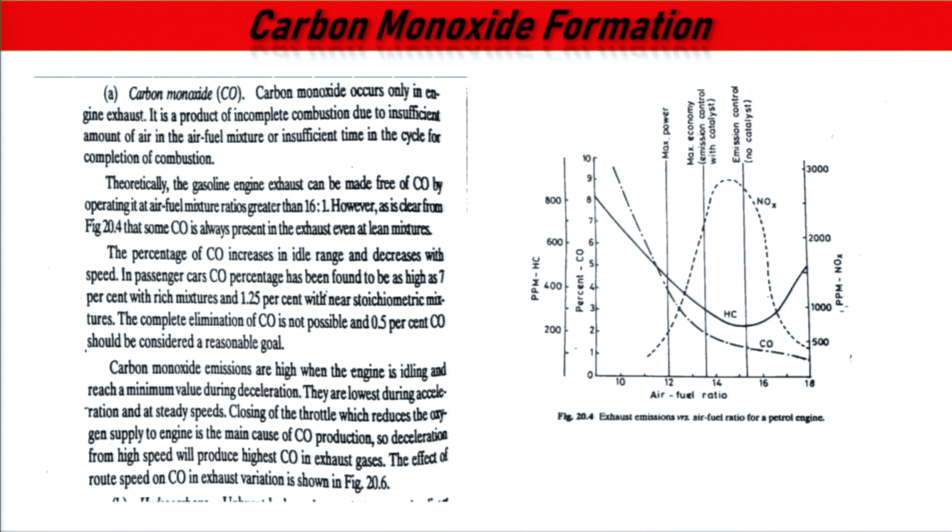In passenger cars, CO percentage has been found to be as high as 7% with a rich mixture and 1.25% with a near stoichiometric mixture. So, carbon monoxide emissions are higher when the engine is idling and reach a minimum value during deceleration. Means if you are decelerating your automobile engine, the carbon monoxide will be lesser, because there is lesser load on the engine. So, the carbon monoxide emission in the exhaust will be lesser.